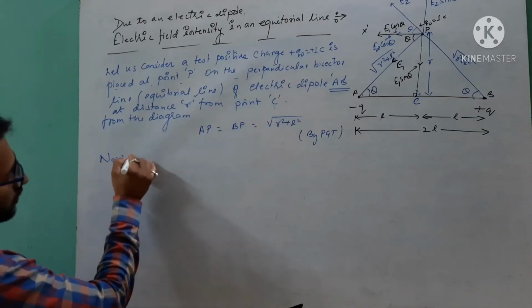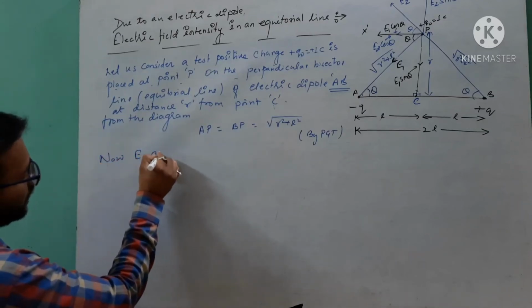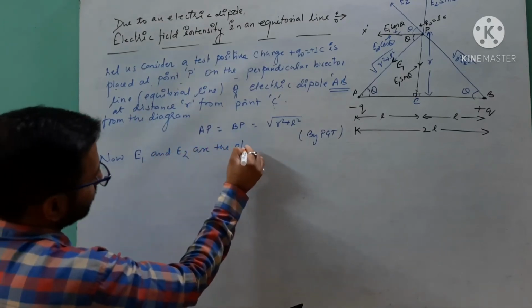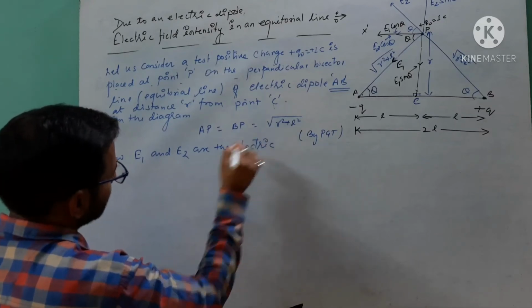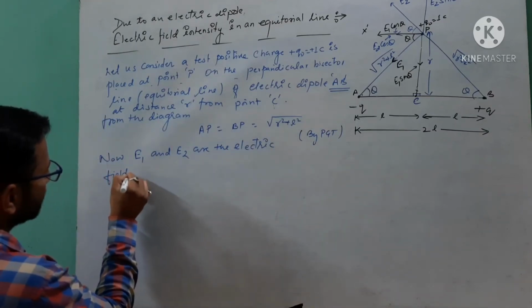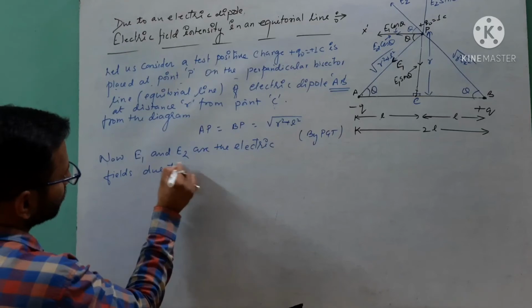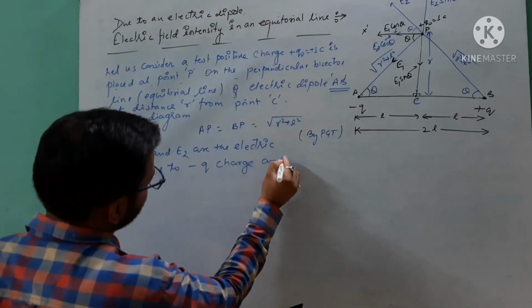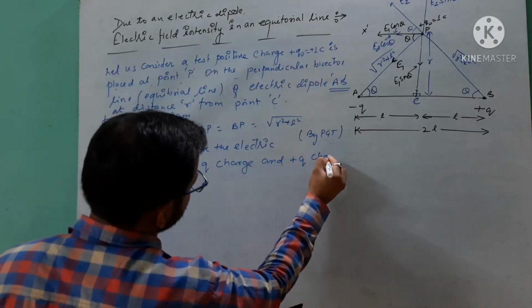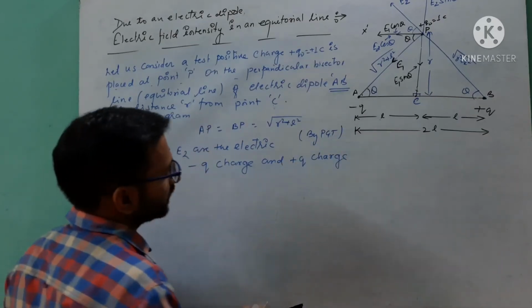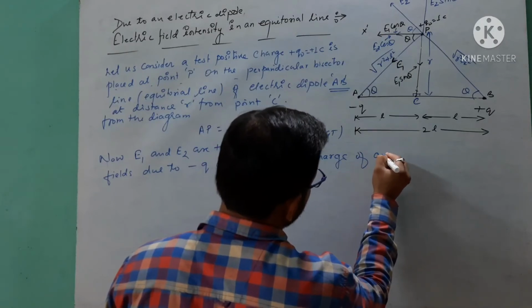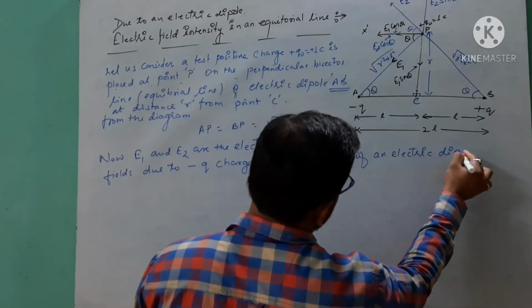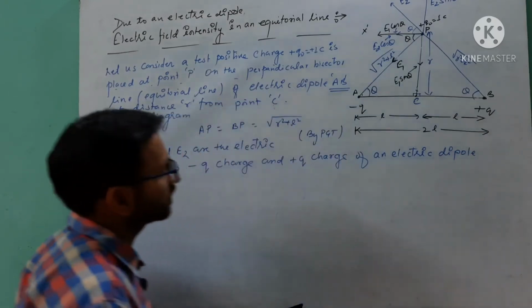Now E1 and E2 are the electric fields due to minus Q charge and plus Q charge of the electric dipole. Clear?